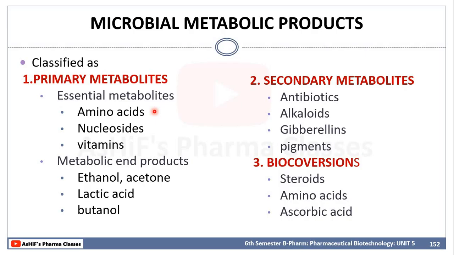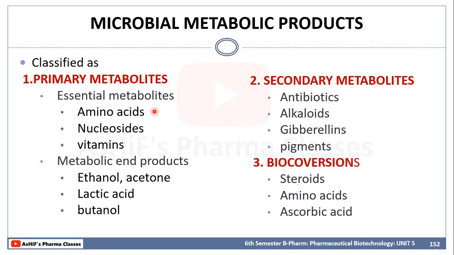Some primary metabolic end products, even though not essential, are produced, like ethanol, acetone, lactic acid and butanol. Secondary metabolites are not essential for growth; they are end products like antibiotics, alkaloids, gibberellins and pigments. And we use the same microorganisms for bioconversion.